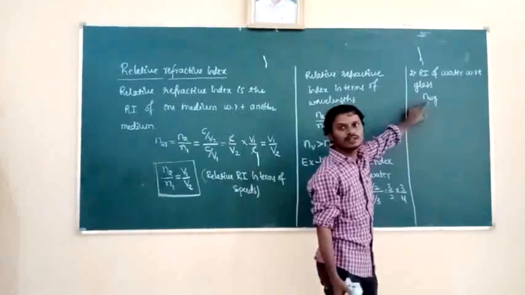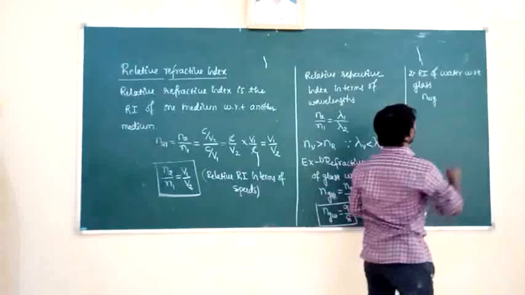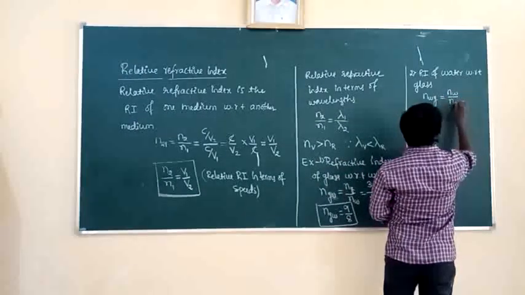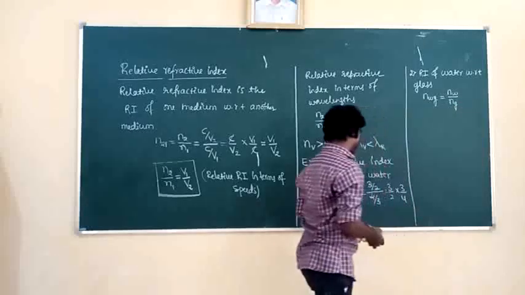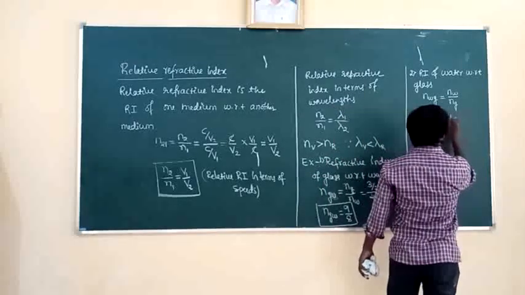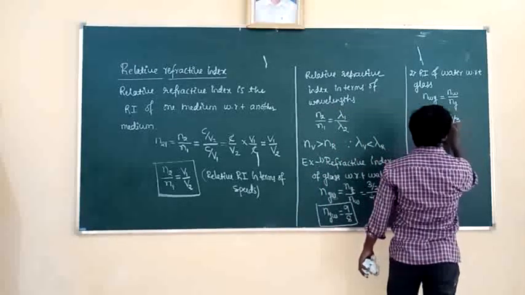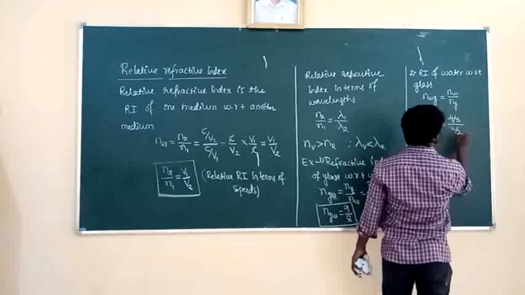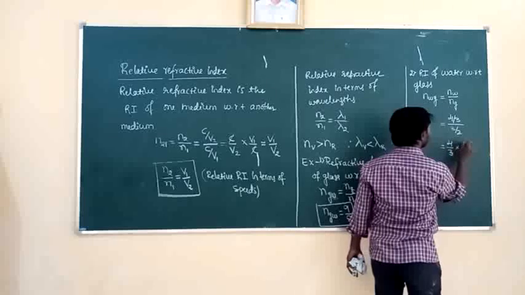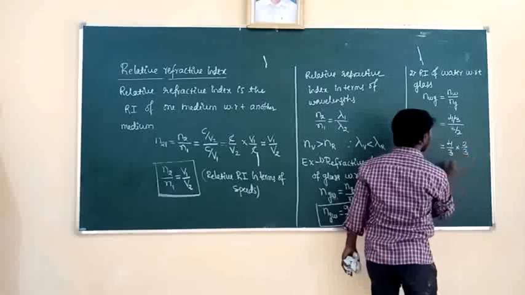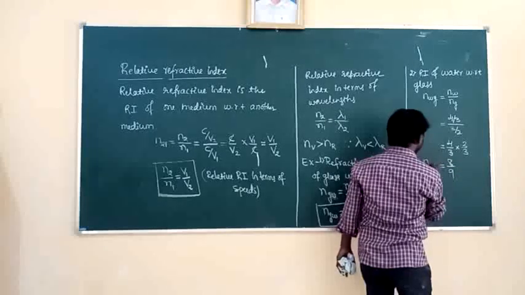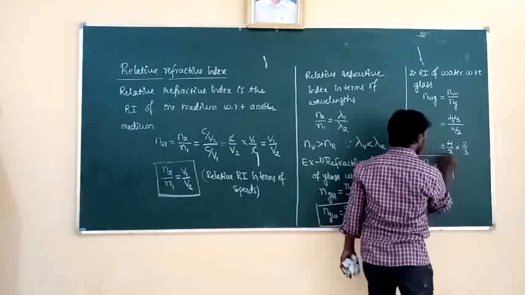Refractive index of water with respect to glass. We can write Nw by Ng. The refractive index of water is 4 by 3, and the refractive index of glass is 3 by 2. Then 4 by 3 into 2 by 3 is 8 by 9. So it is the refractive index of water with respect to glass.